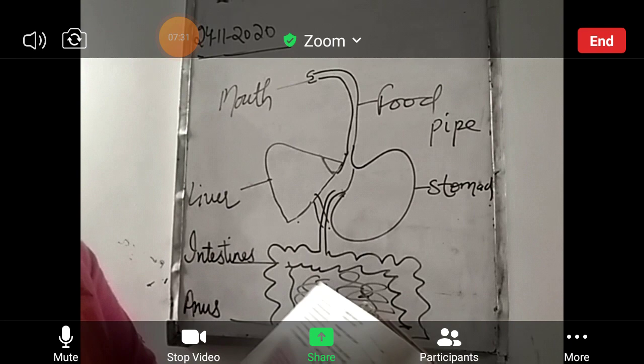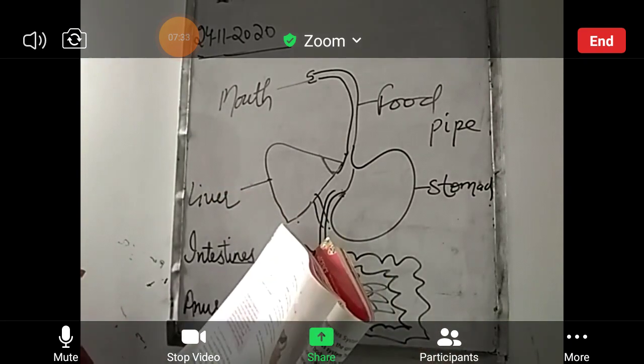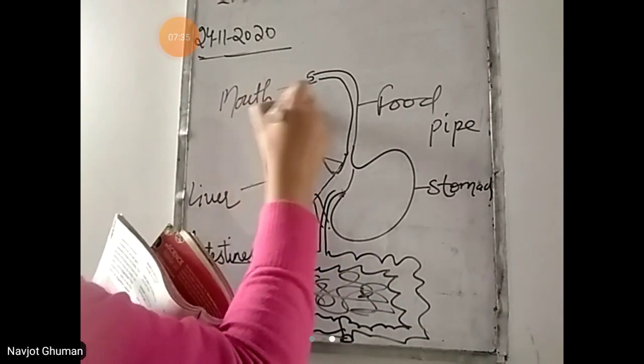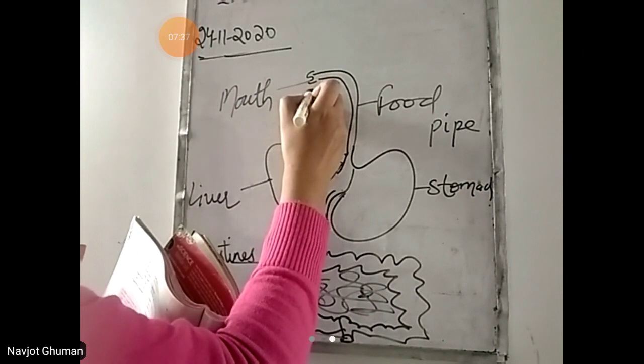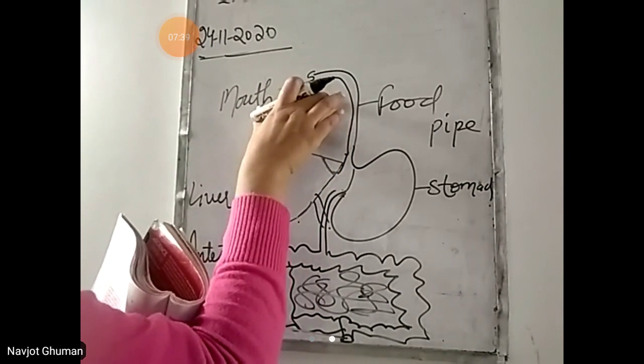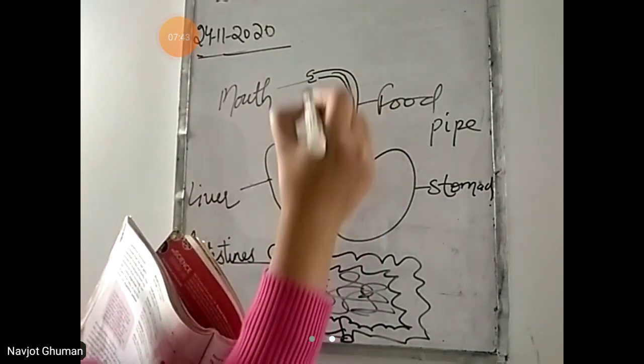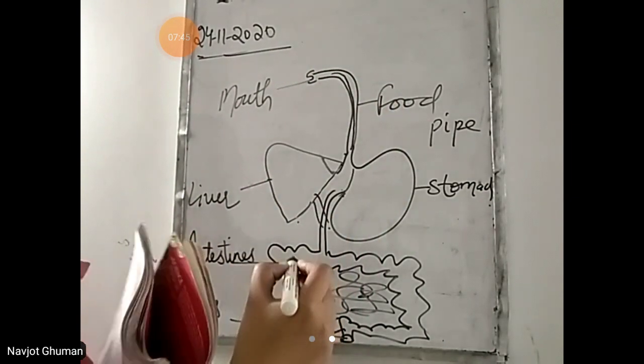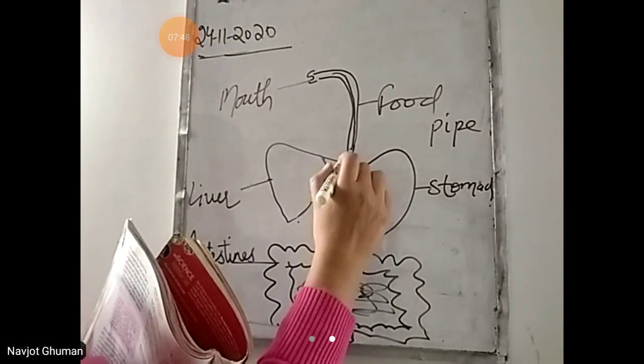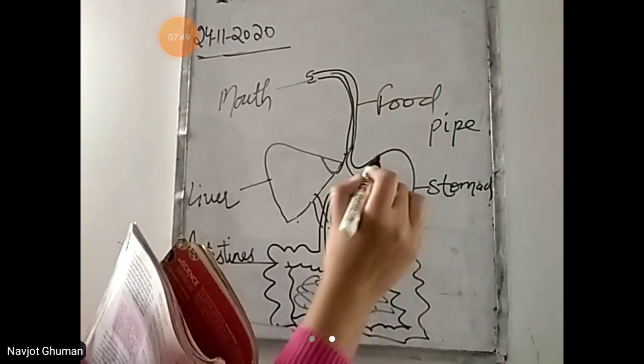See bete, this is the digestive system. First is your mouth, through which you take in food. Food हम माउथ से अंदर लेते हैं. Then the food passes through this food pipe. Food pipe में वो जाता है खाना. Then it enters our stomach. Stomach में enter हो गया.